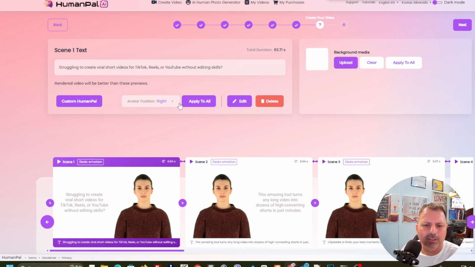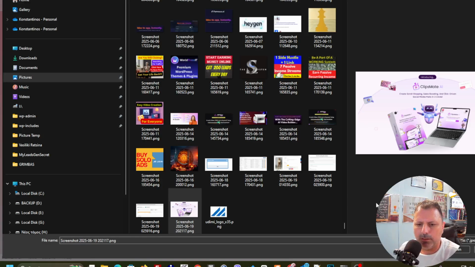Okay, so I can even move the avatar to each one of those scenes. I'm not gonna change anything. I just want to have a background of this opportunity that I'm promoting. So let's grab a screenshot from this opportunity and just put it behind my amazing scene. Okay, give me a moment. Okay, we got our screenshot.